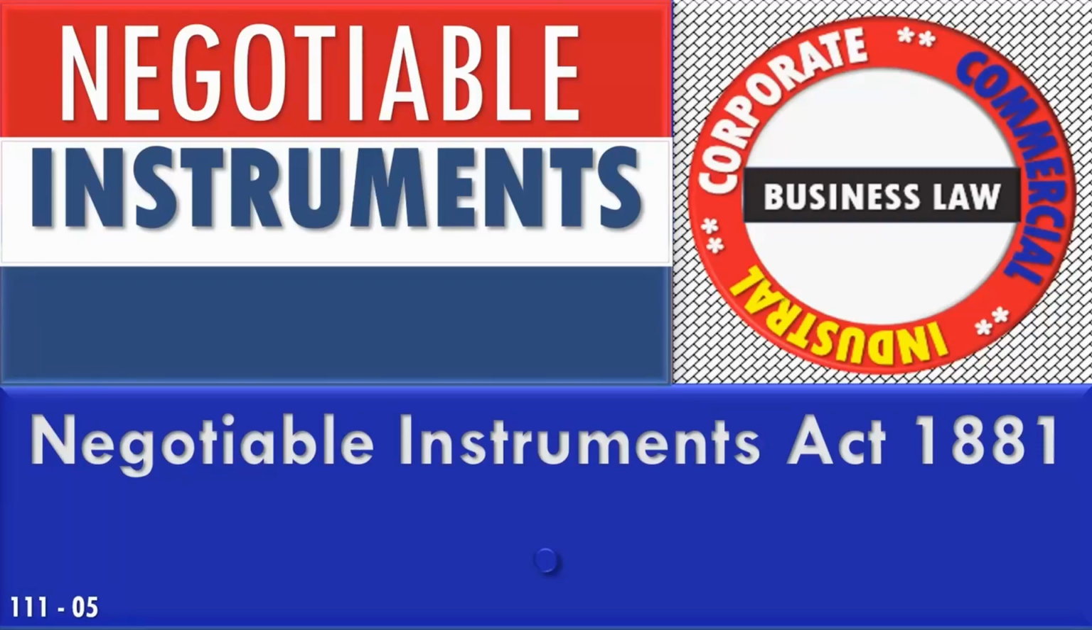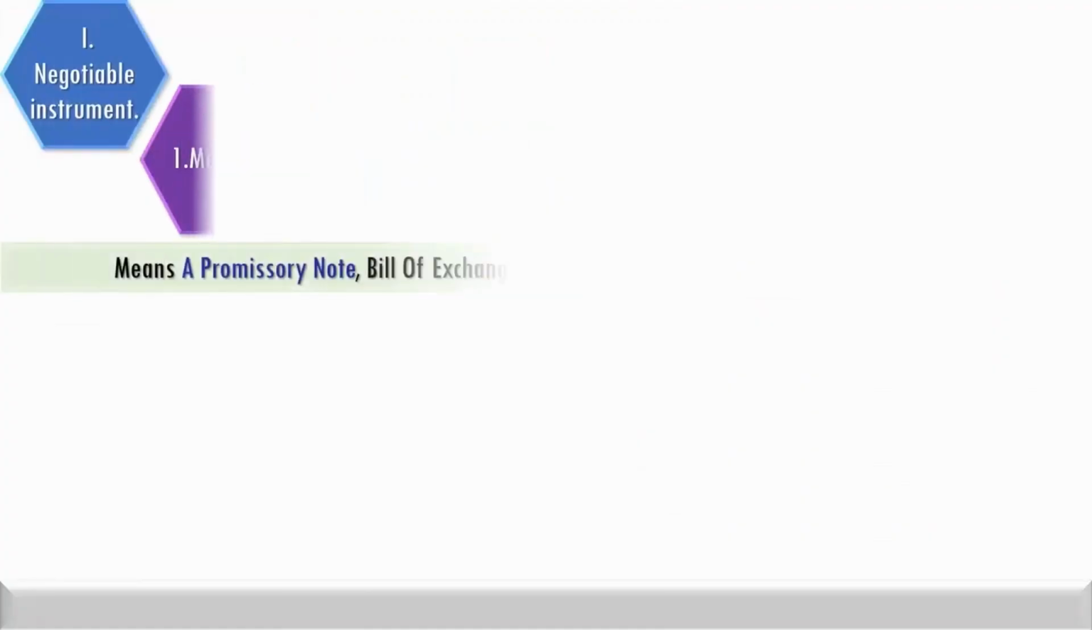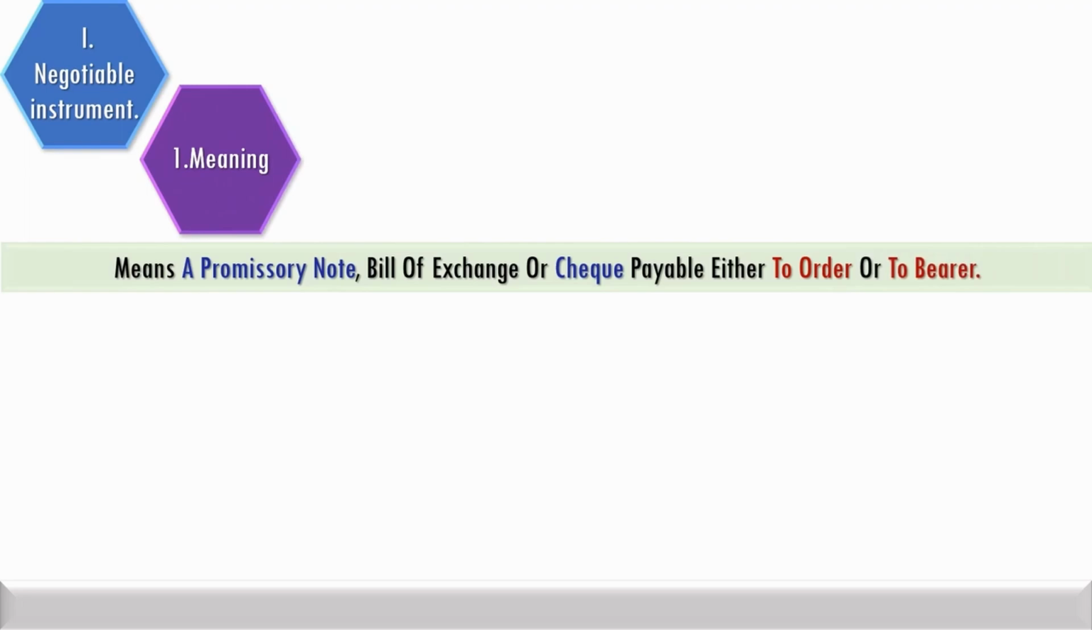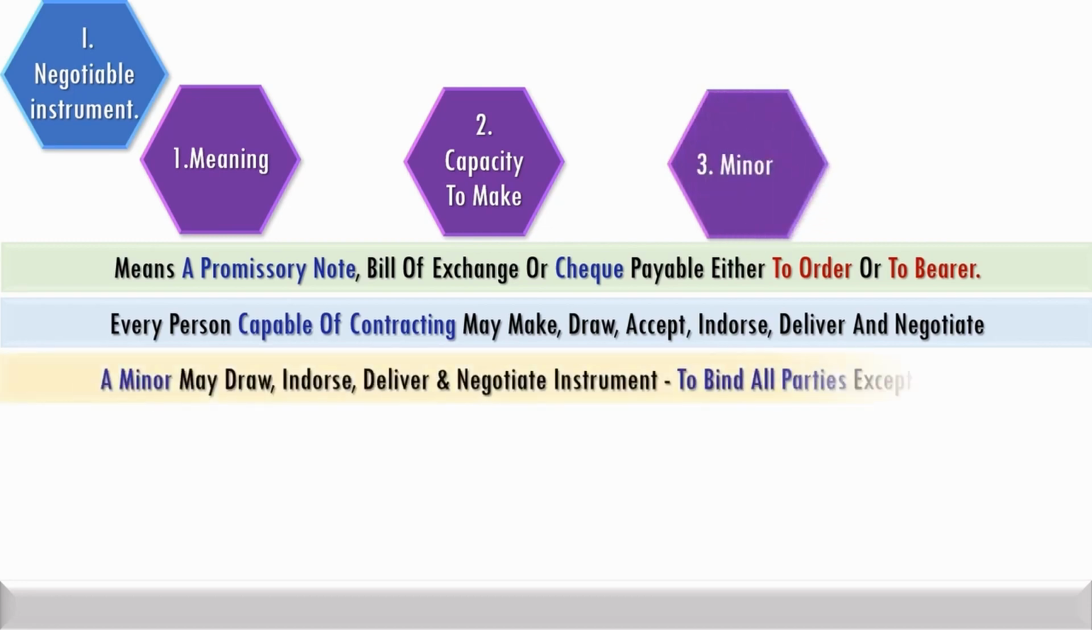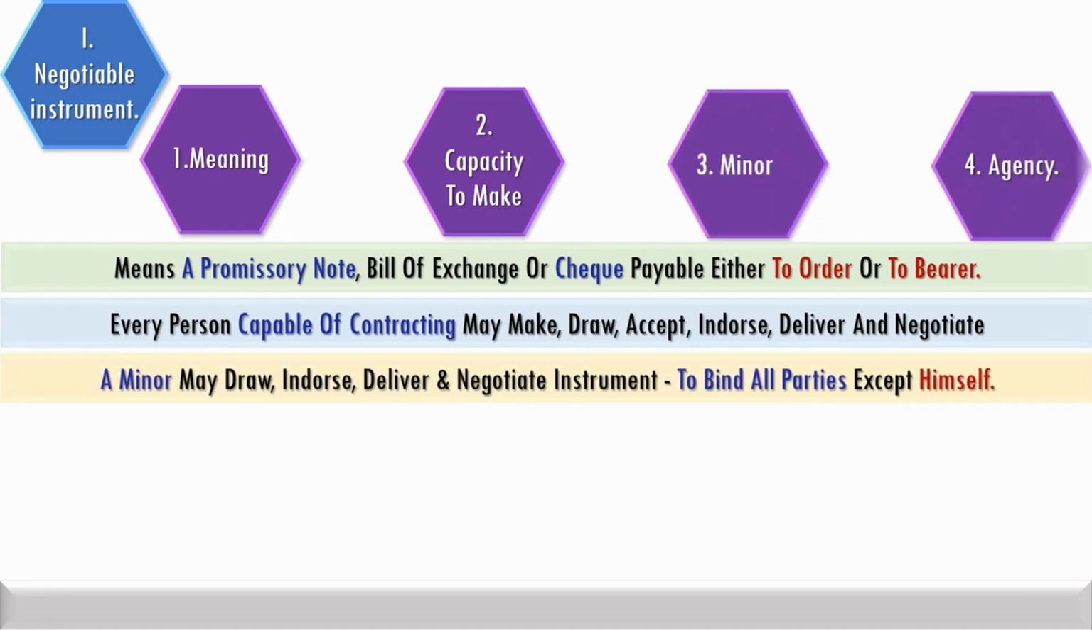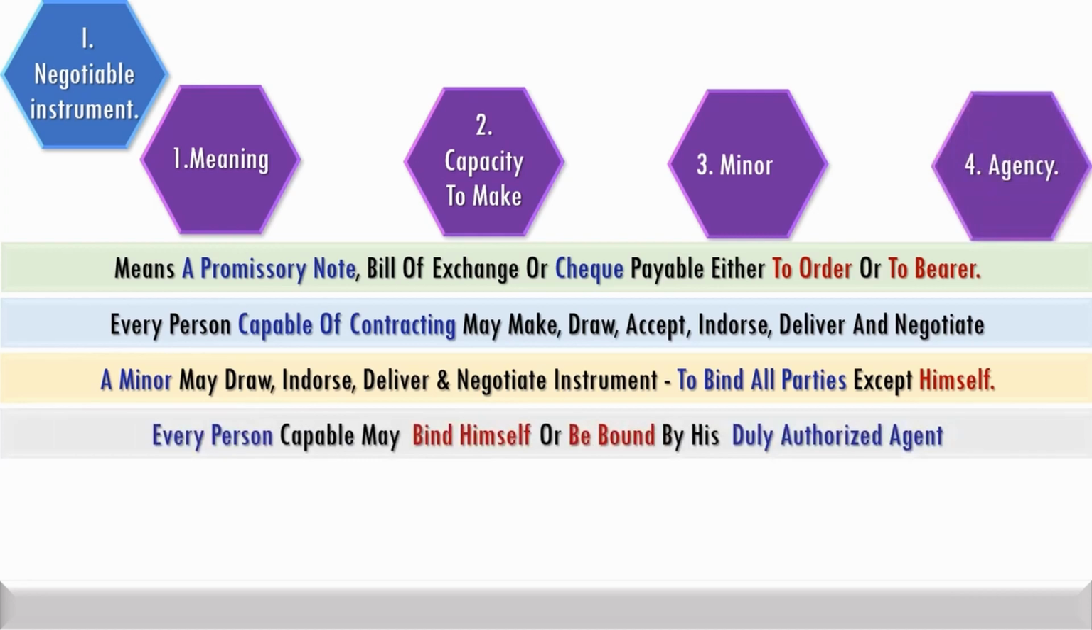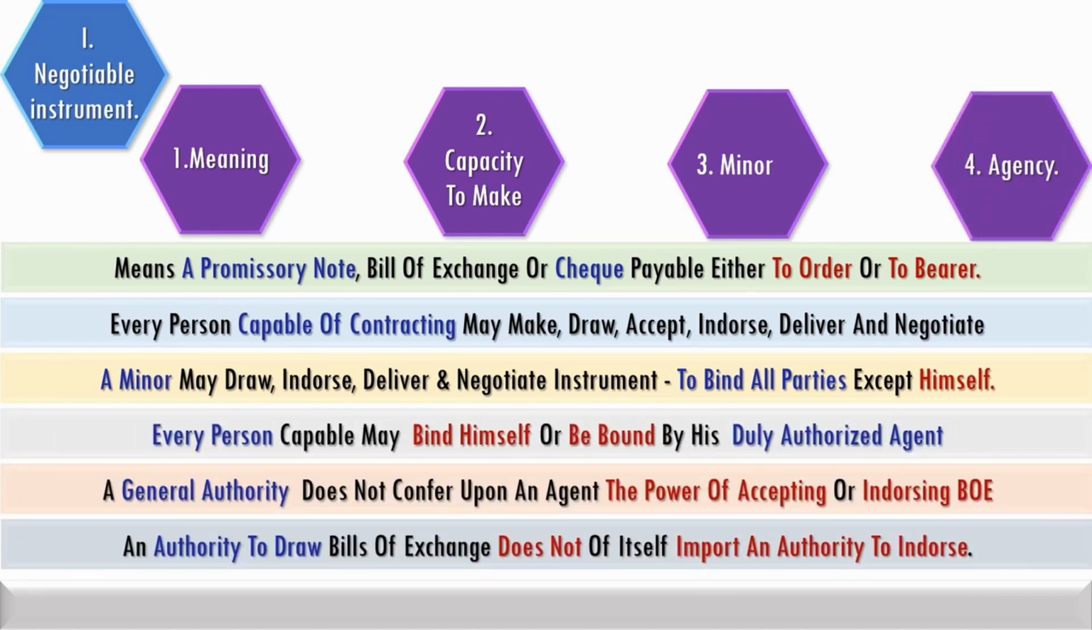Negotiable Instruments Act 1881. Three types of negotiable instruments: promissory note, bill of exchange, and check payable to order or bearer. Capacity of contracting is enough for making the bills or negotiable instruments. Minor also can draw, but he will not bind himself. Agents are authorized for specific functions of accepting, endorsing specifically and separately.